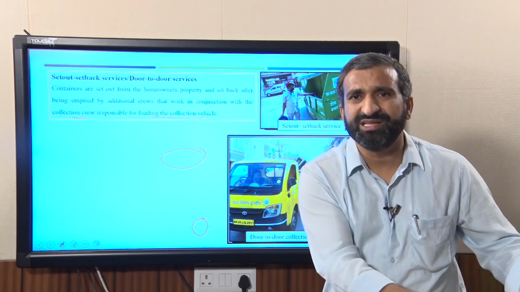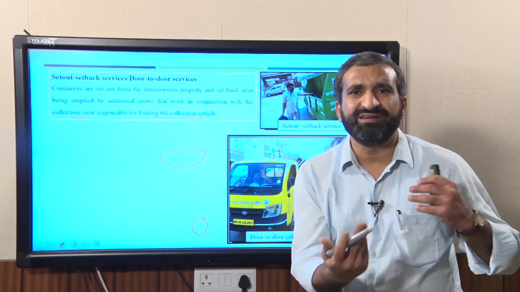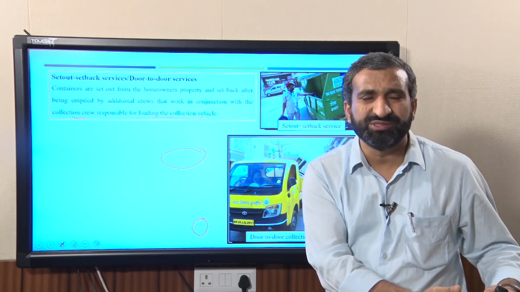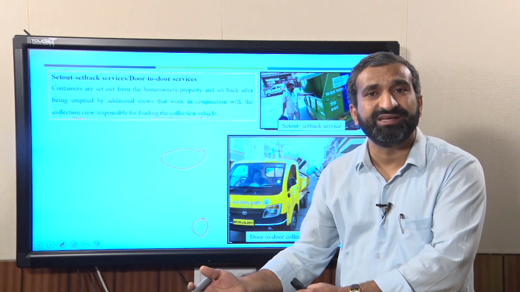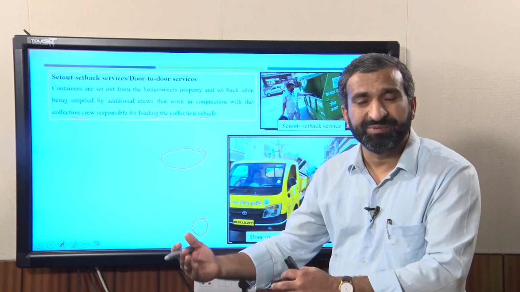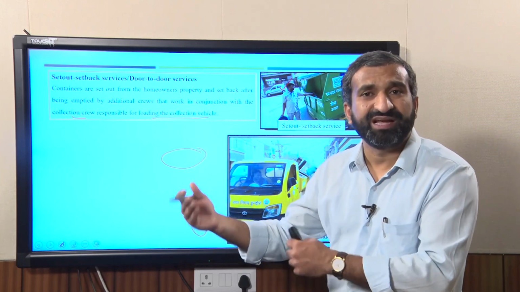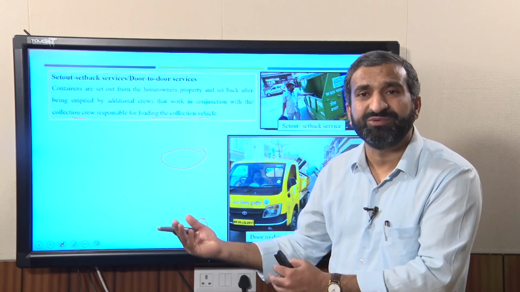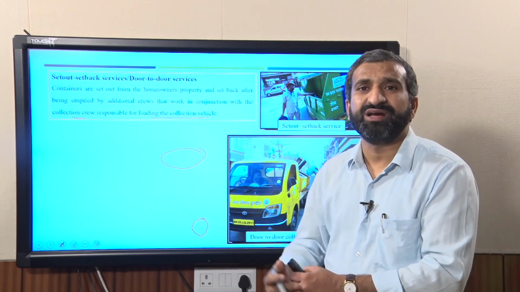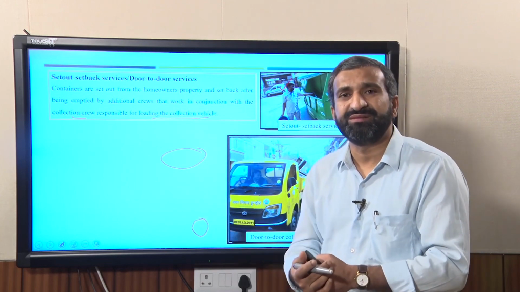In that case we can have the curb service and collect the waste from those areas. But in other areas where people easily segregate the waste, and we get a lot of recyclable or compostable matter, we can have the house to house collection system.